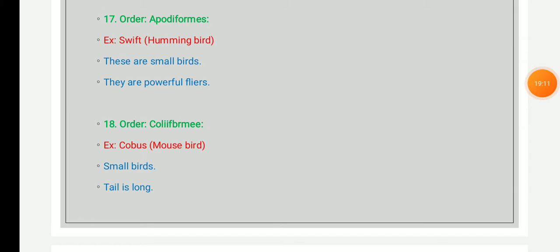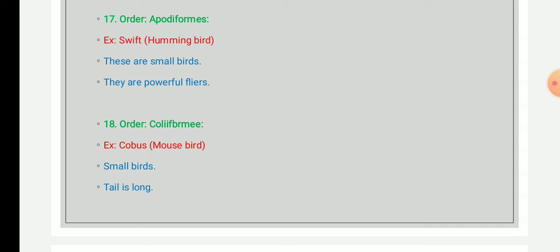The next order is order Coliformes. They include mousebirds, colies, etc. They are small birds, and this order contains around 6 species classified into one family, that is Coliidae. They are found in Africa, south of the Sahara.